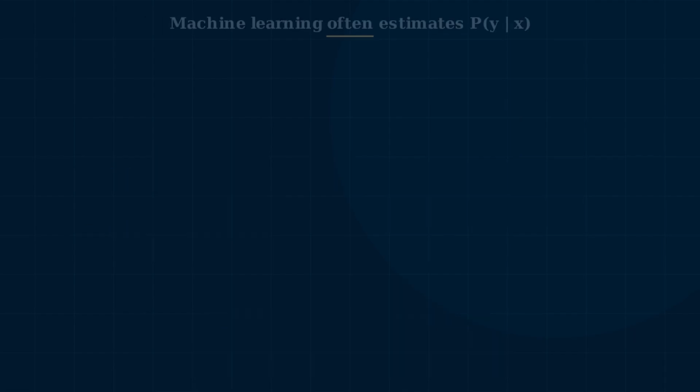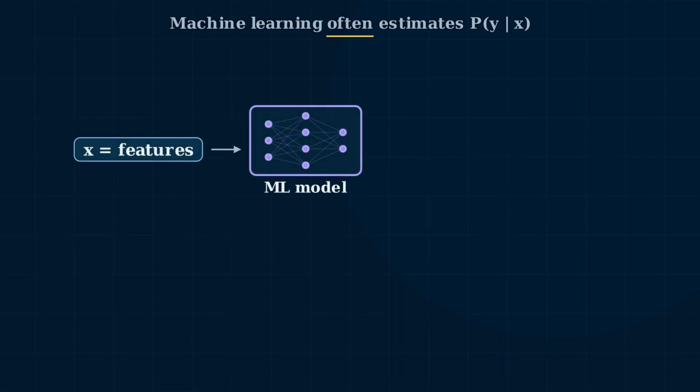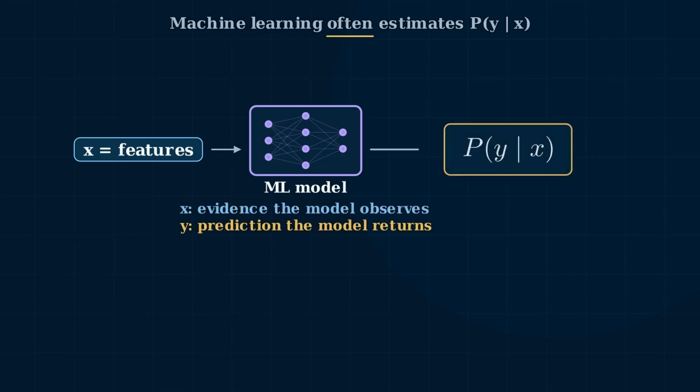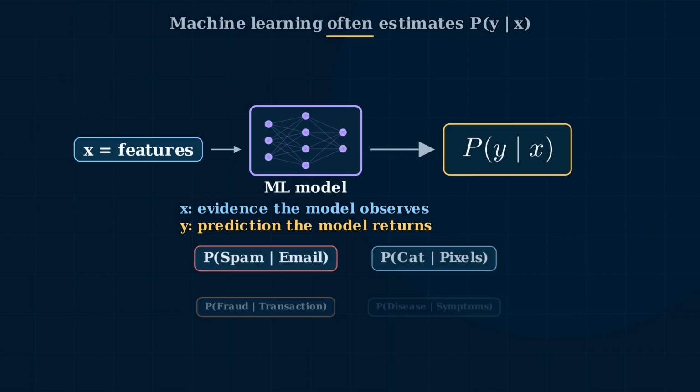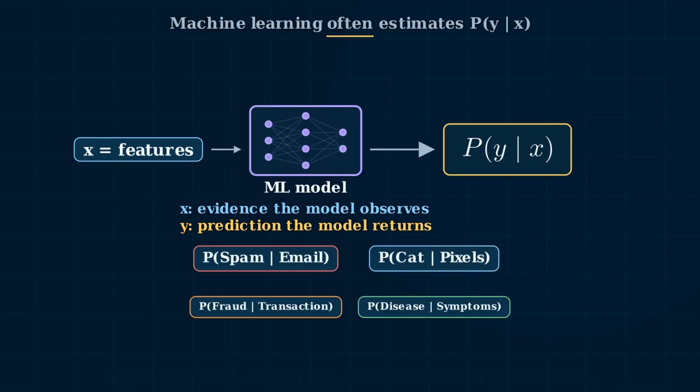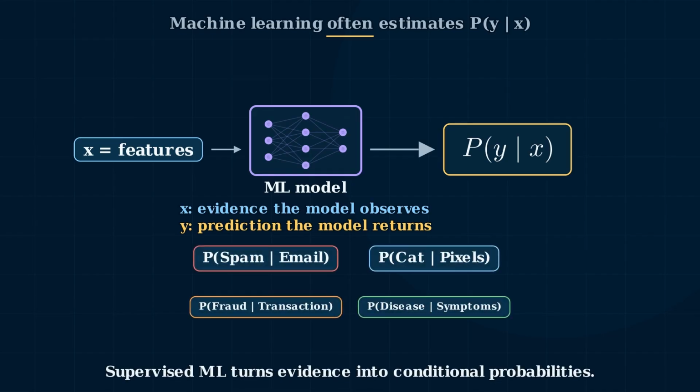Now the whole chapter connects to supervised machine learning. Most supervised models can be viewed as estimating P(Y|X). Here, X is what the model observes: features, pixels, symptoms, transaction details, or email content. And Y is what the model predicts: spam, cat, fraud, disease, or any class label. Examples: P(spam | email), P(cat | pixels), P(fraud | transaction), P(disease | symptoms).